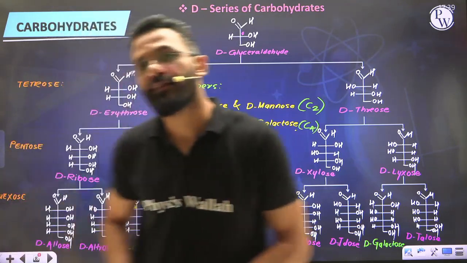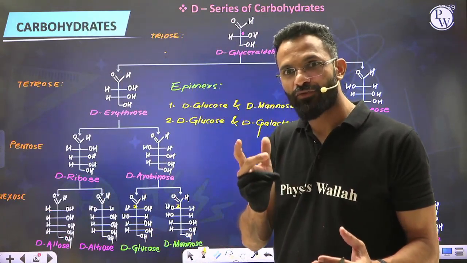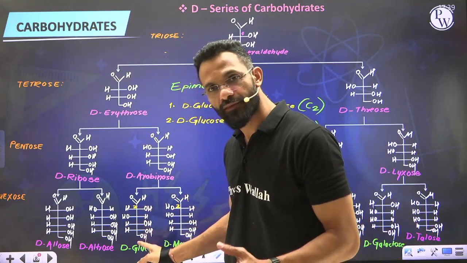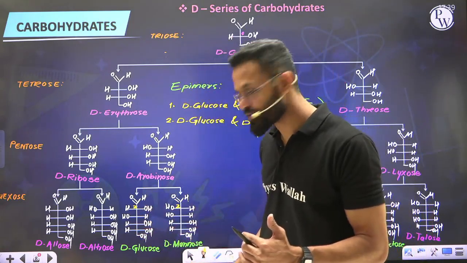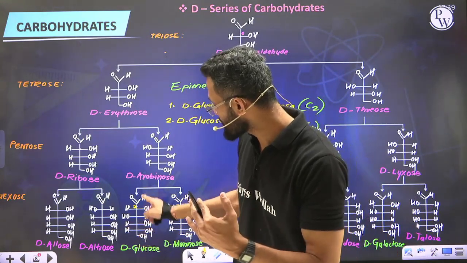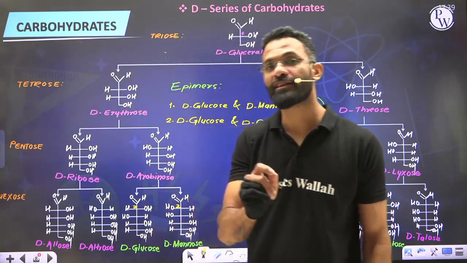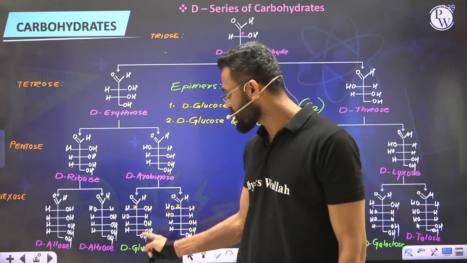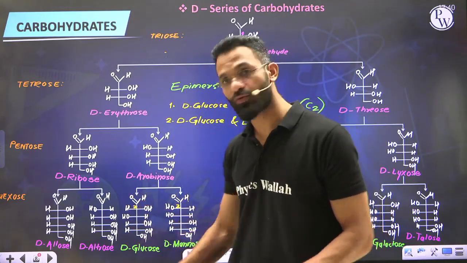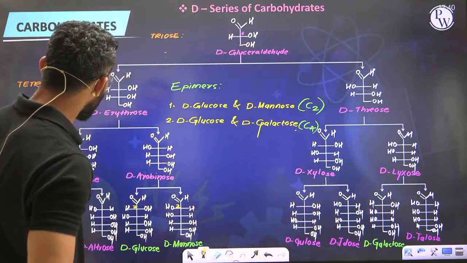Sometimes students feel that because D and L designation is distinguished on the basis of where the OH is present at the lowest chiral carbon, if this is D-glucose, then to draw the structure of L-glucose, what students do is only at the lowest chiral carbon, meaning the fifth carbon, they put the OH to the left. The rest they keep as it is. That is not the correct capital L-glucose. So I'm telling you right now, if this is the structure of D-glucose, capital L-glucose is going to be a complete mirror image of D-glucose. Remember that. Okay, everyone.